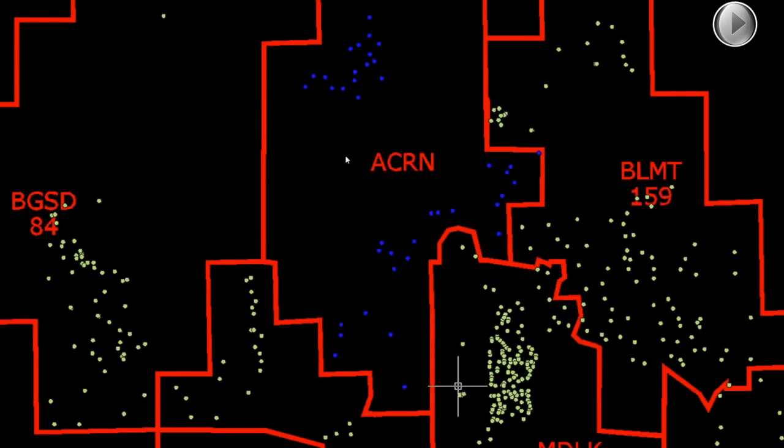And so these little dots here represent customer locations. Sometimes we want to do an overlay to find out how many customers are in that new geographic boundary that we're going to serve, which is very useful for us to know, because then we know exactly what type of equipment we need.